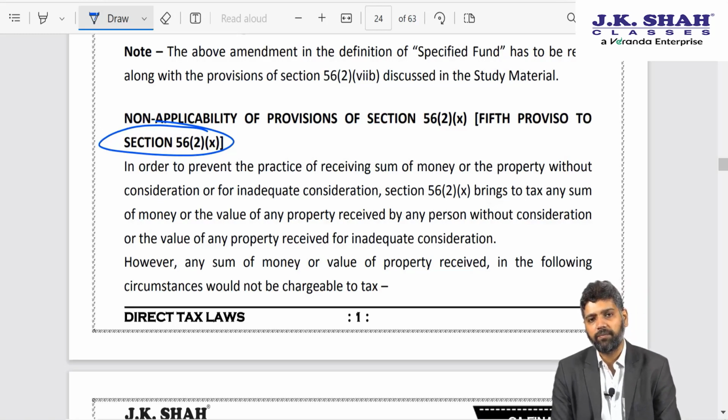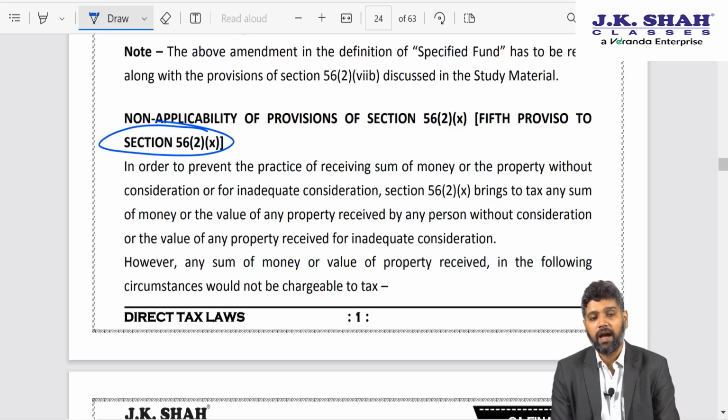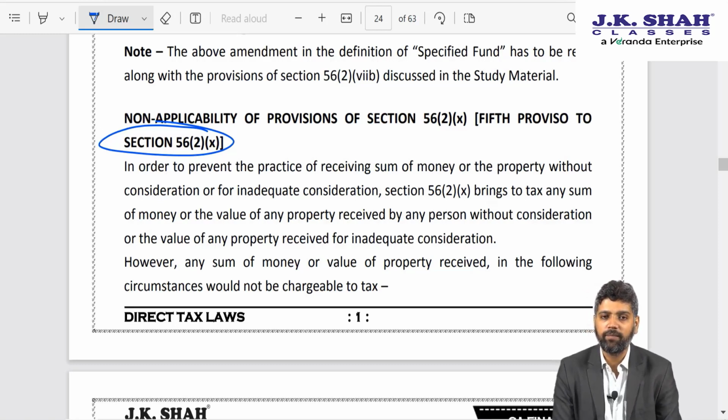hands of the recipient. So let us say that I have purchased a property worth 1 crore rupees for 10 lakh rupees. Property is worth how much? 1 crore. I got it for how much? 10 lakhs. Is there a benefit to me? Absolutely yes. A property whose stamp duty value is 1 crore, I am getting only for 10 lakhs. So 90 lakhs is the benefit arising to me. That would be taxable in my hands.